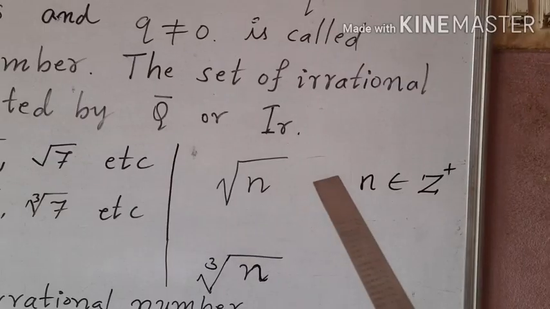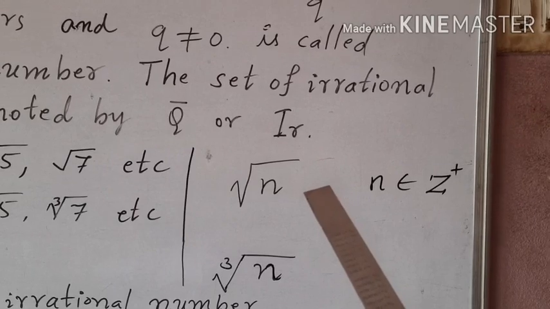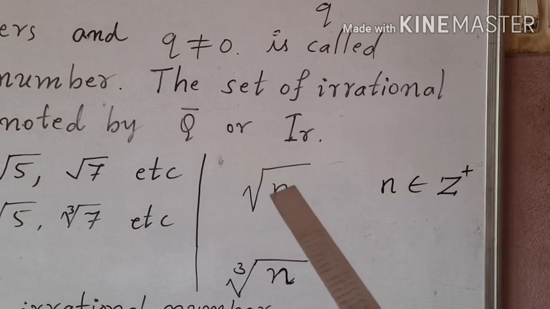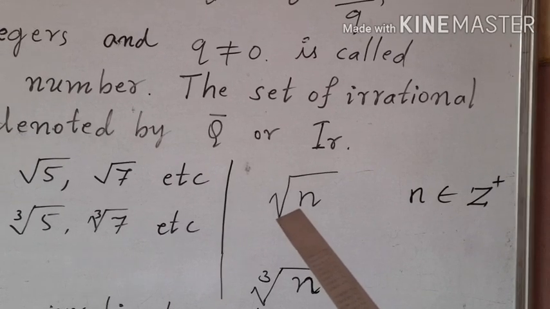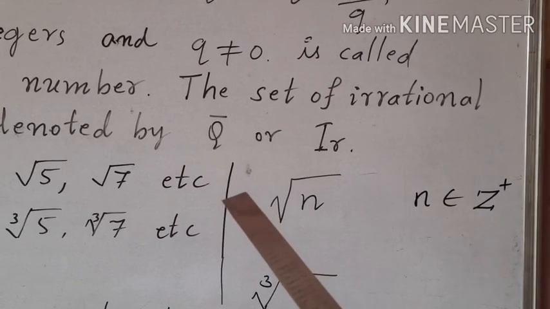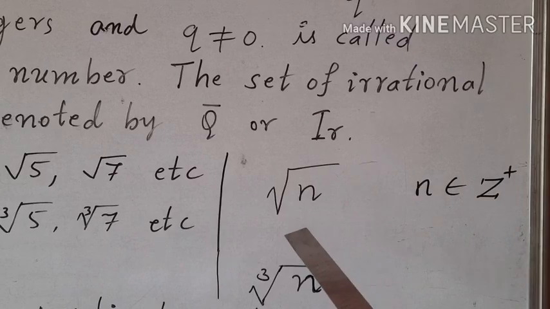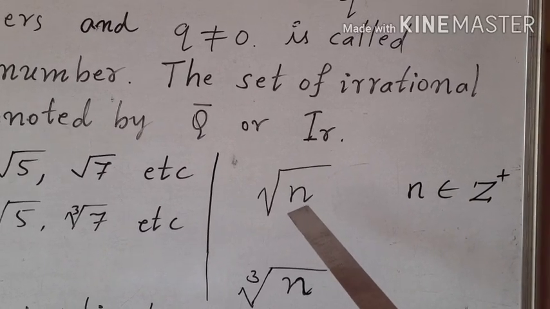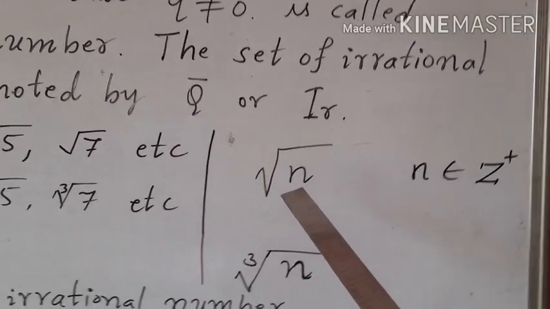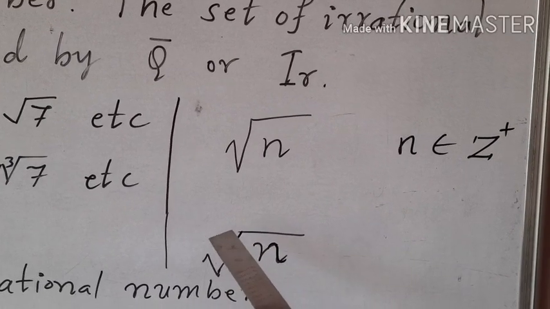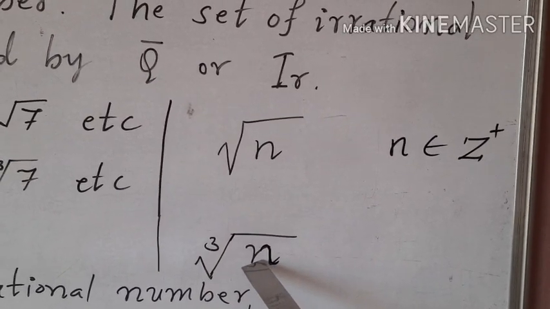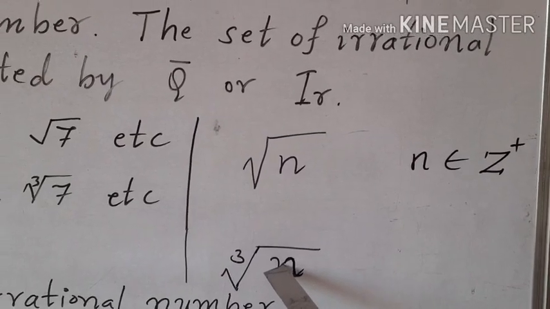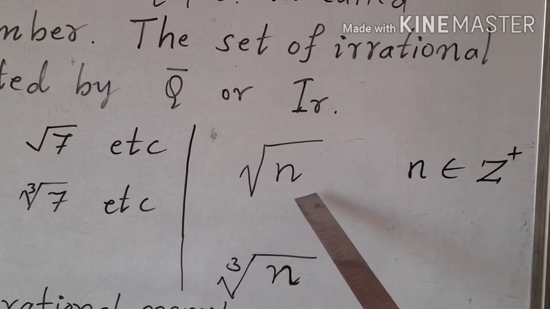See here, children, there are certain conditions to call a particular number an irrational number.